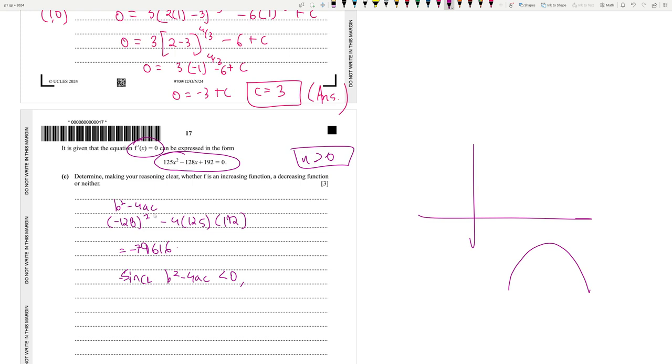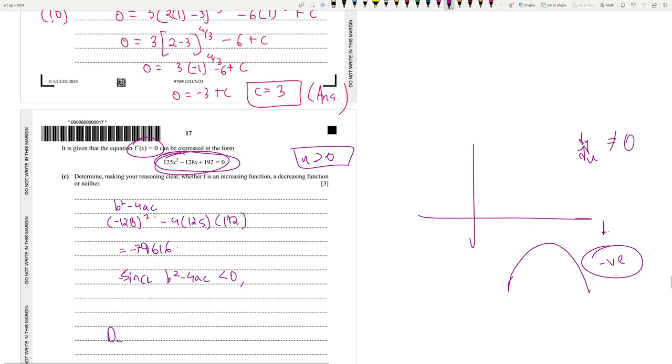Okay, the curve lies like this because the roots are imaginary, it never touches the x-axis, and in this context, since it's the graph for the gradient, it means that dy by dx is actually never zero. Since it is always below the x-axis, how did I figure this out? It's a minimum curve and never touches the x-axis, so it has to be down below. It is always negative, so it's actually a decreasing function.